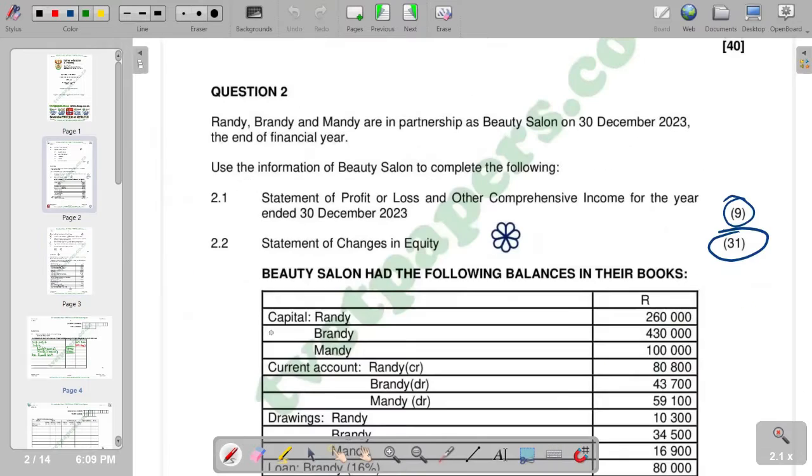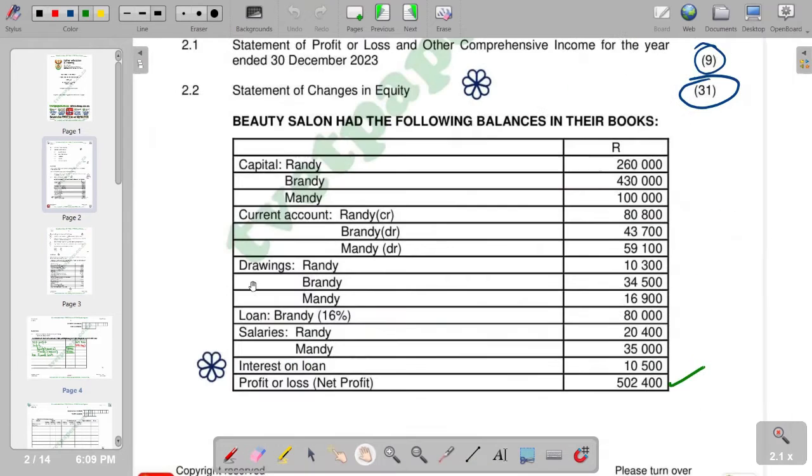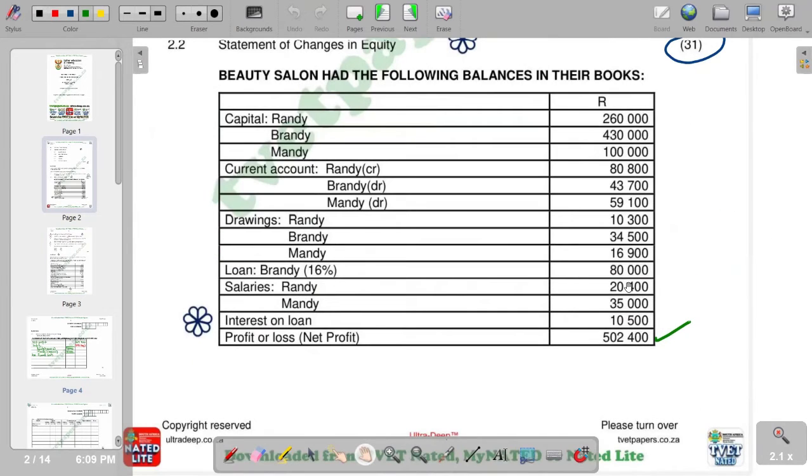So we go back to the question and try to see what it says. It says 16%, and the total amount of the loan is 80,000. So we're going to say 16%, which is 0.16 as a decimal. You multiply by 80,000. So we calculate like that, and we are going to see that the answer is 12,800.